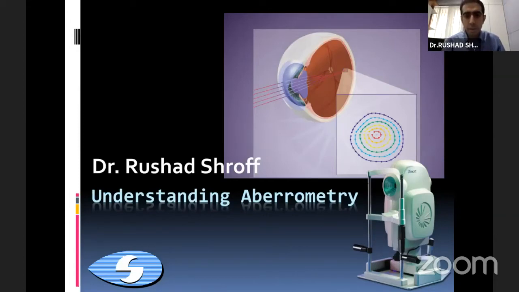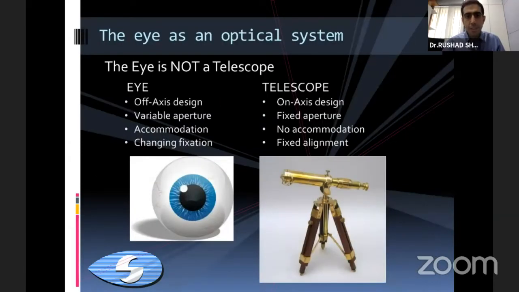So I'm going to be talking on understanding aberrometry. Basically, what we have to understand is that the eye is not like a telescope. The eye has an off-axis design. There's a variable aperture. There's accommodation that happens, and there's a changing fixation.